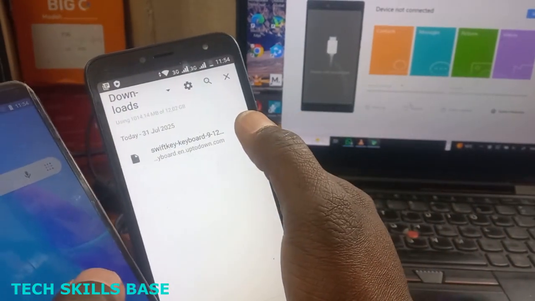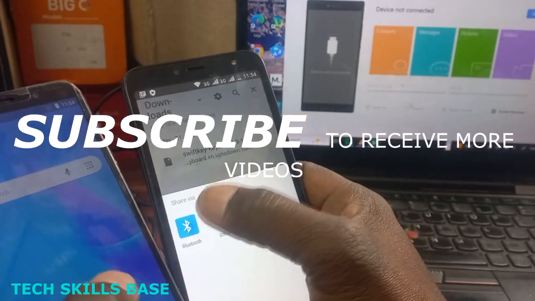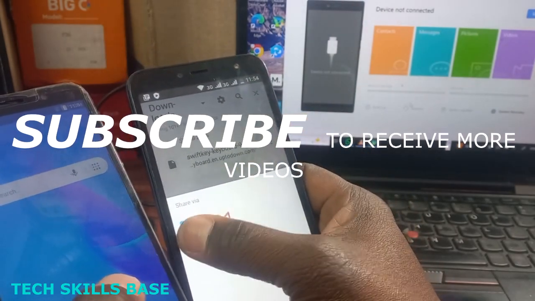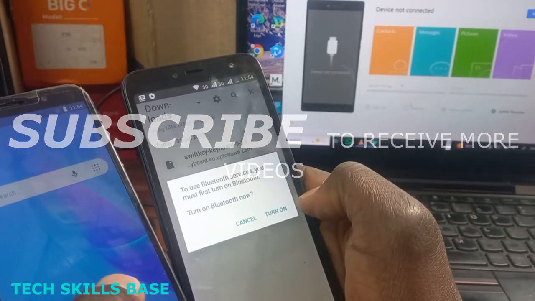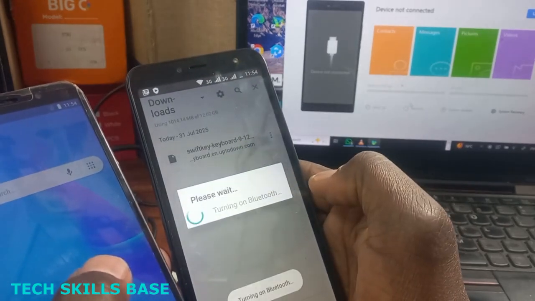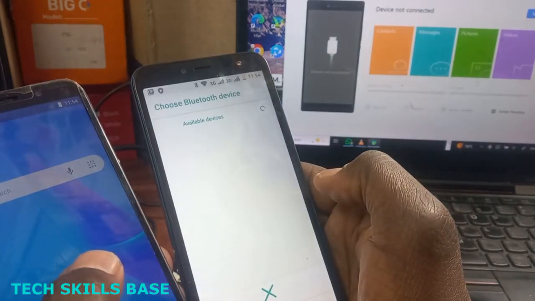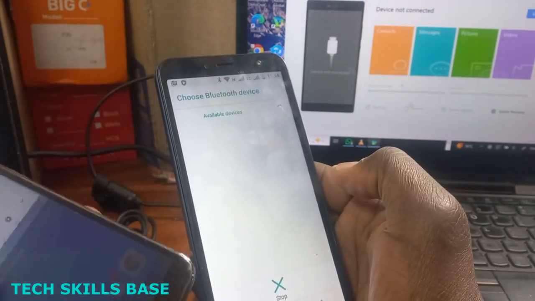We make share, and we share by Bluetooth. They ask us to turn on Bluetooth for this phone, and on the other phone in my right hand, so on this side also I must turn Bluetooth on.